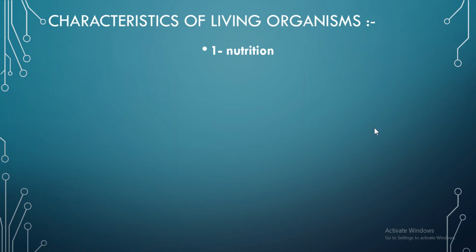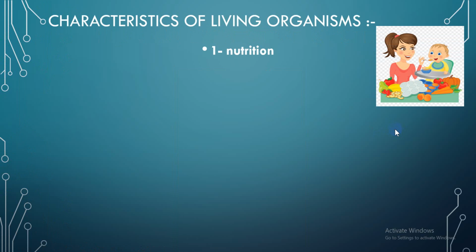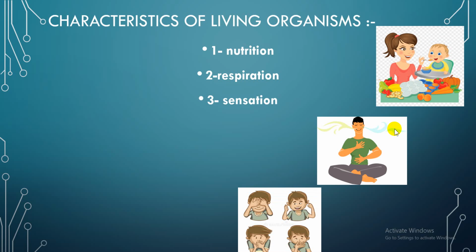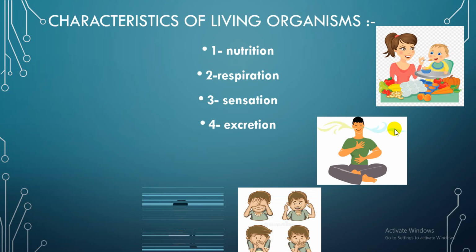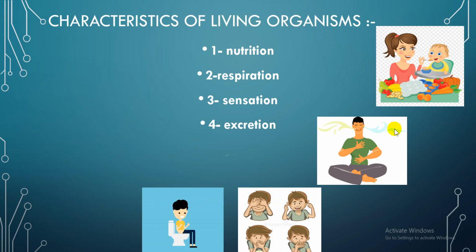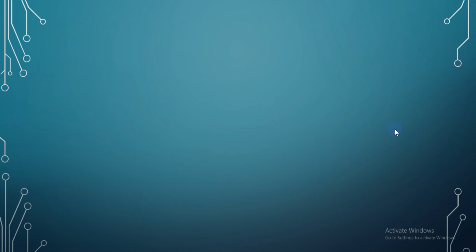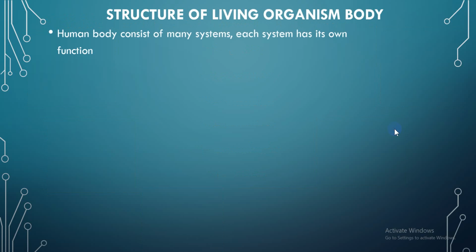So before we talk about the digestive system, we should know the characteristics of living organisms. Number 1, nutrition; number 2, respiration; number 3, sensation; number 4, excretion; number 5, reproduction; and finally number 6, motion. After this we will talk about the structure of living organisms.